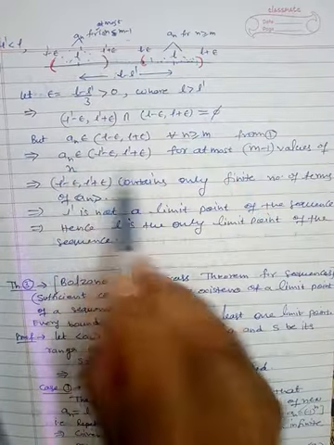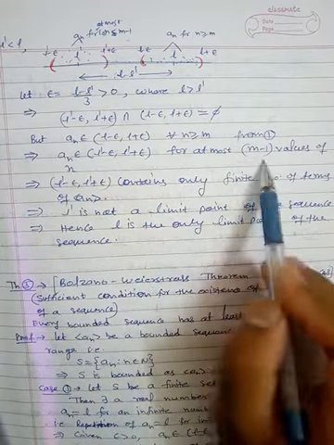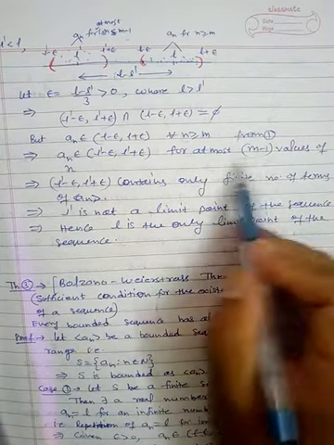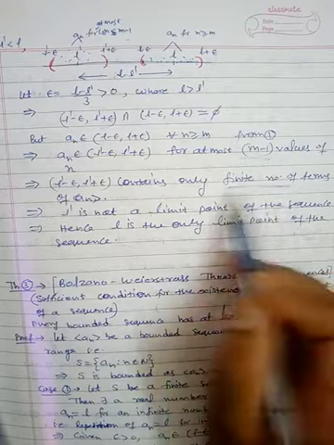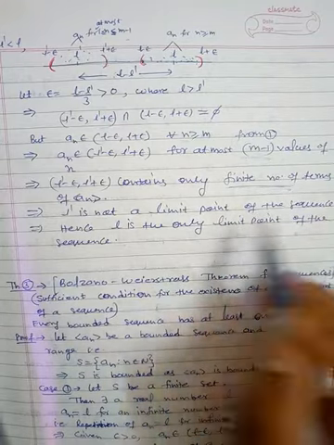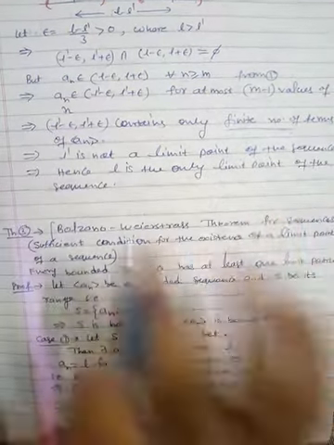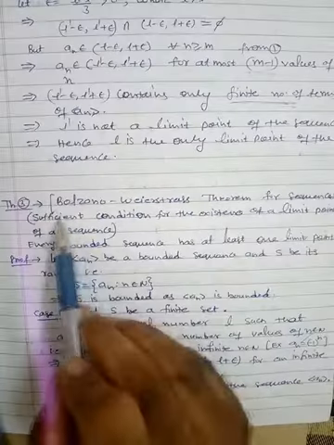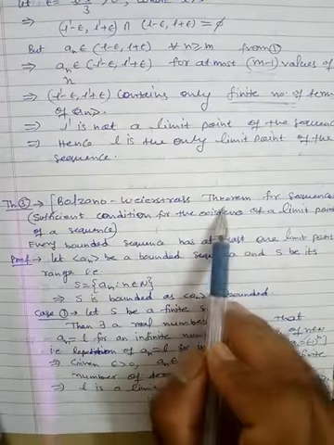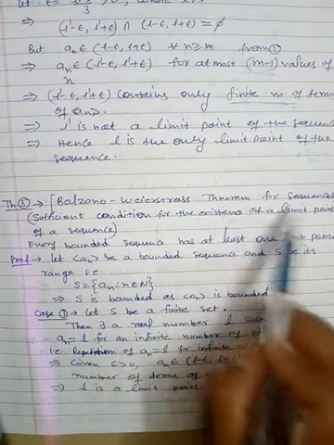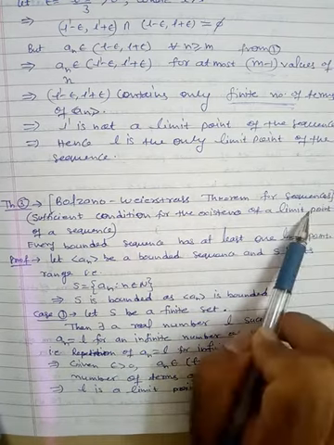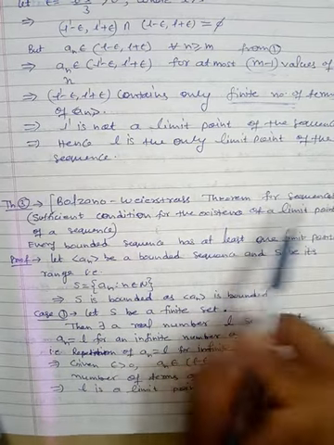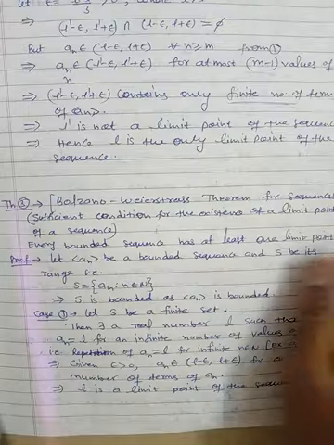So an belongs to this for at the most this, which is a finite number of terms, and hence L dash is not a limit point of the sequence. So this is the proof of this theorem. And in the next video I am going to prove the Bolzano-Weierstrass theorem for the sequences. Thank you.